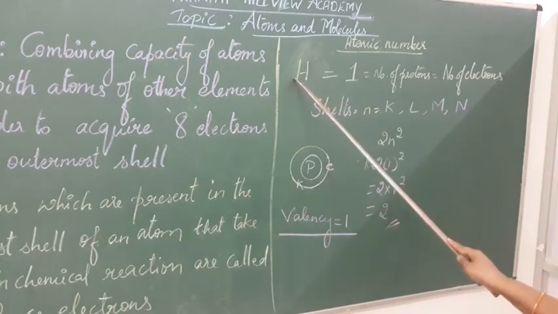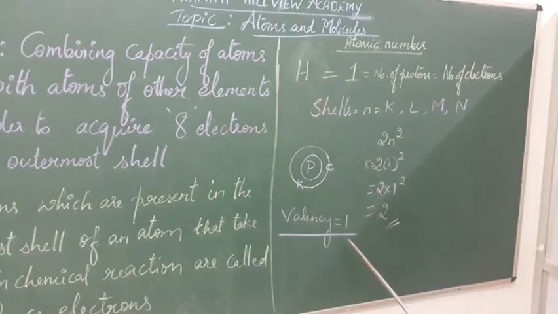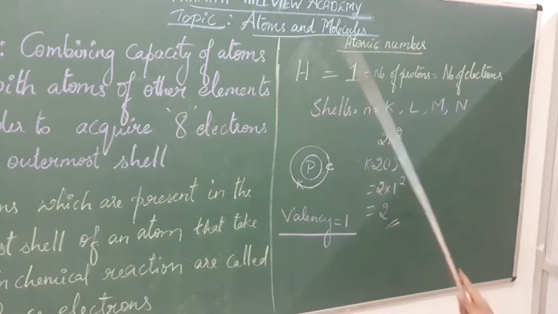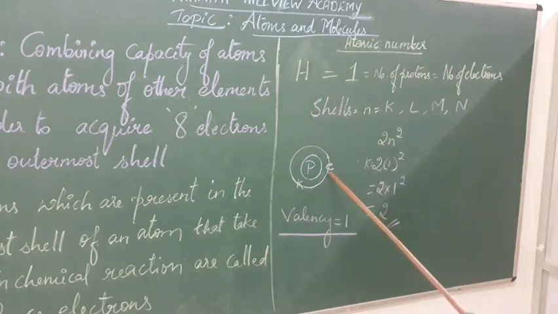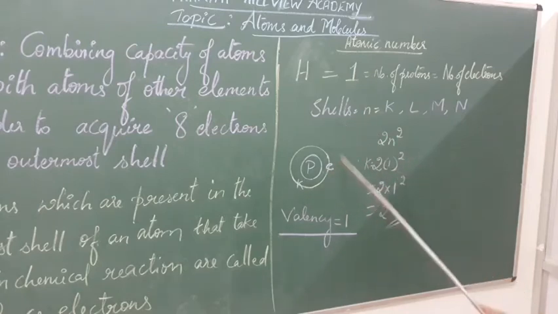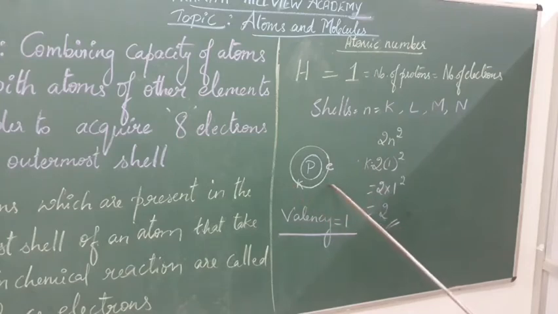And what is the valency of hydrogen? It is 1 again. Why is it 1? Because in the outermost shell it contains only one electron. The number of electrons which are present in the outermost shell is said to be the valency of that element. So the number of electrons is 1 in hydrogen, and this is the outermost shell for hydrogen. So the valency of hydrogen is also 1. What I have written here, see, the shells are K, L, M and N. A hydrogen atom contains only one shell, that is the K shell.